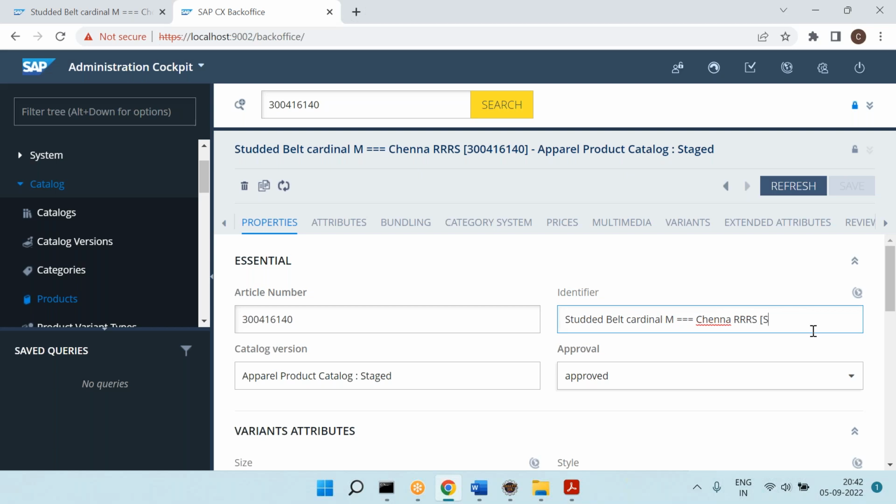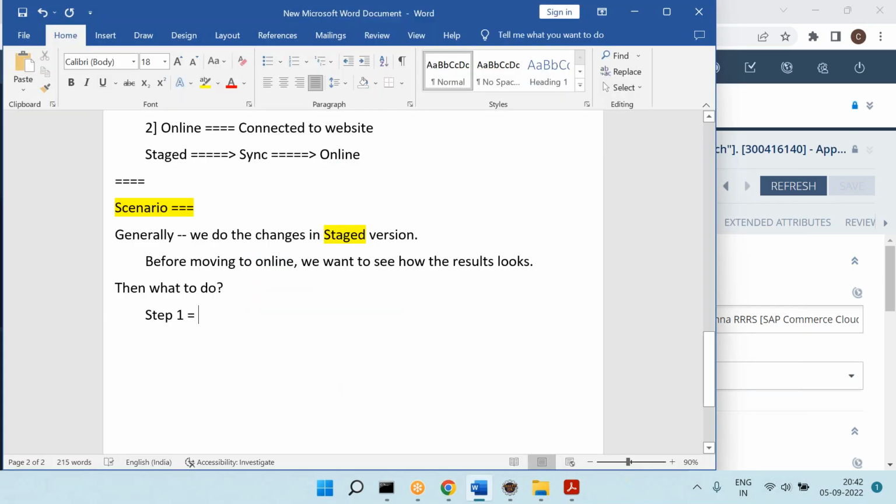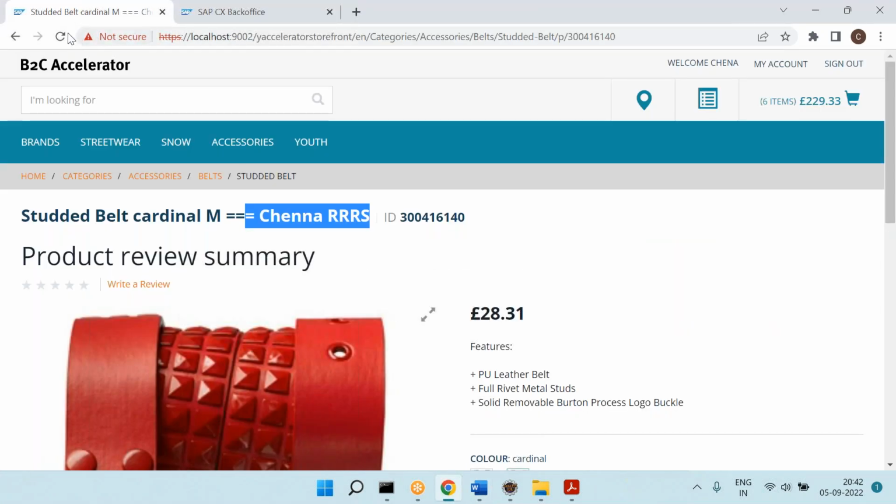Let's say ChennaReddyTraining SAP Commerce Cloud Training for functional and technical. Like this, I added it. Now I don't know whether it is coming in the same line, next line and all. So therefore, step number 1, do the changes in staged version. I have done. Next, step number 2, if I go here, refresh it, I will not see the results.